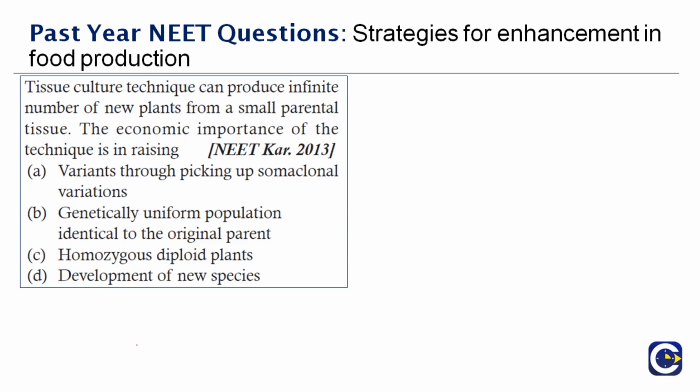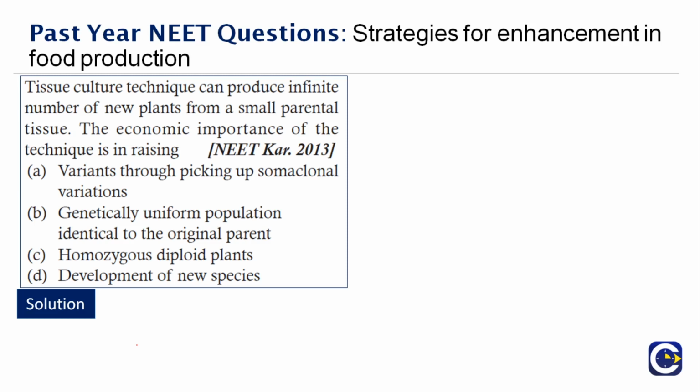Tissue culture technique can produce an infinite number of new plants from a small parental tissue. That's right. The economic importance of this technique is to raise what? You have to analyze the statements here. Variance through picking up a somaclonal variation, wrong. Genetically uniform population identical to the original plant, that is the right answer. So why do we undergo this tissue culture? One is to preserve the original state of the parent, and the demand for production is also high.